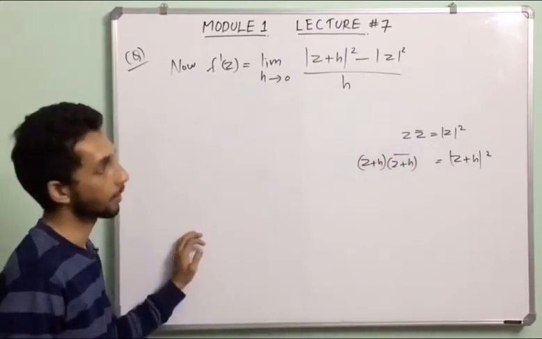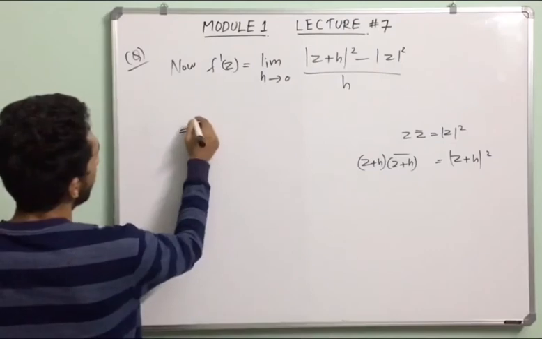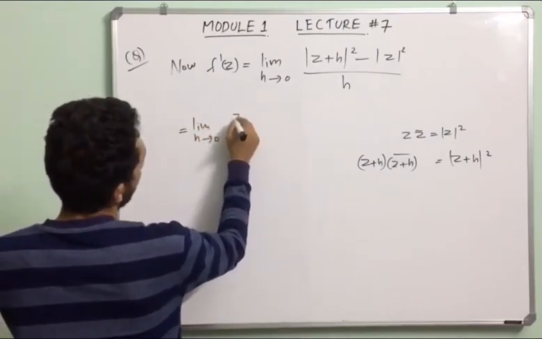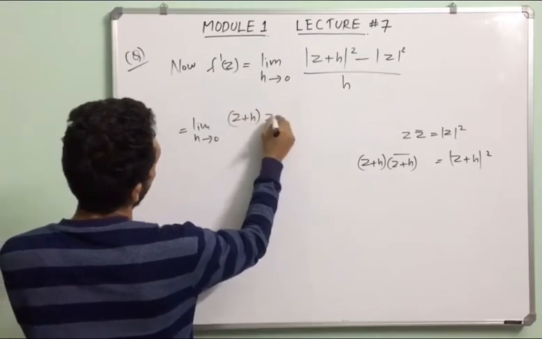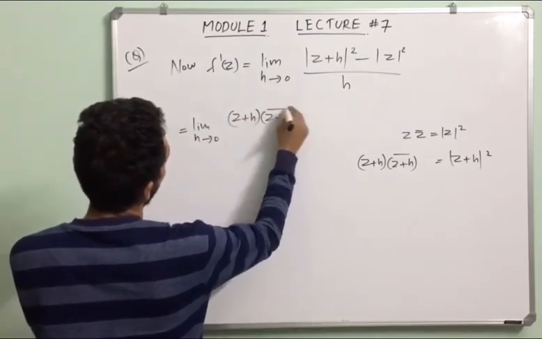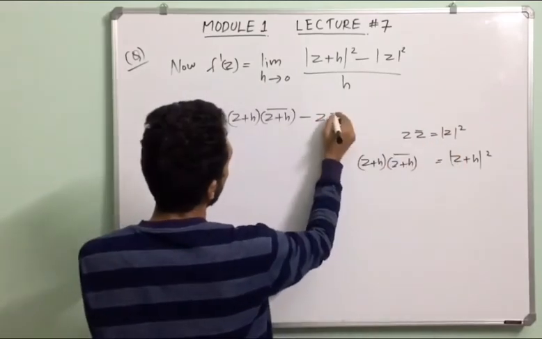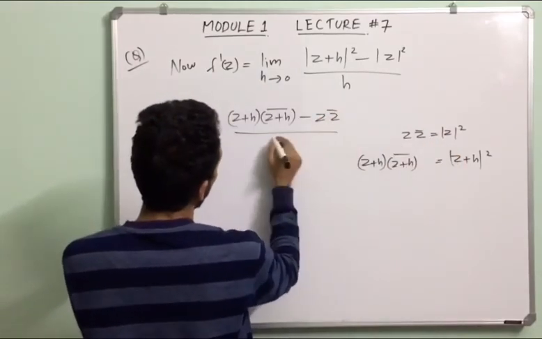So this becomes the limit as h tends to 0 of z plus h into z plus h whole bar minus mod z square, which becomes z bar, divided by h.